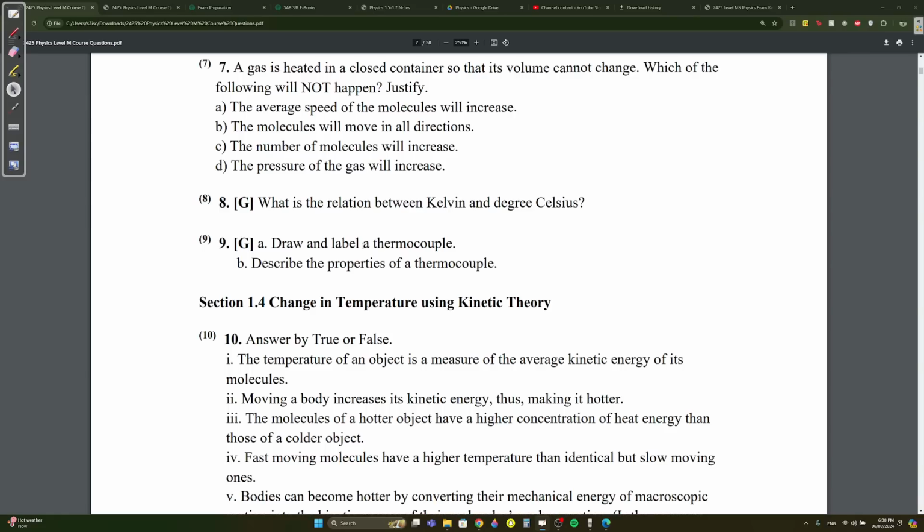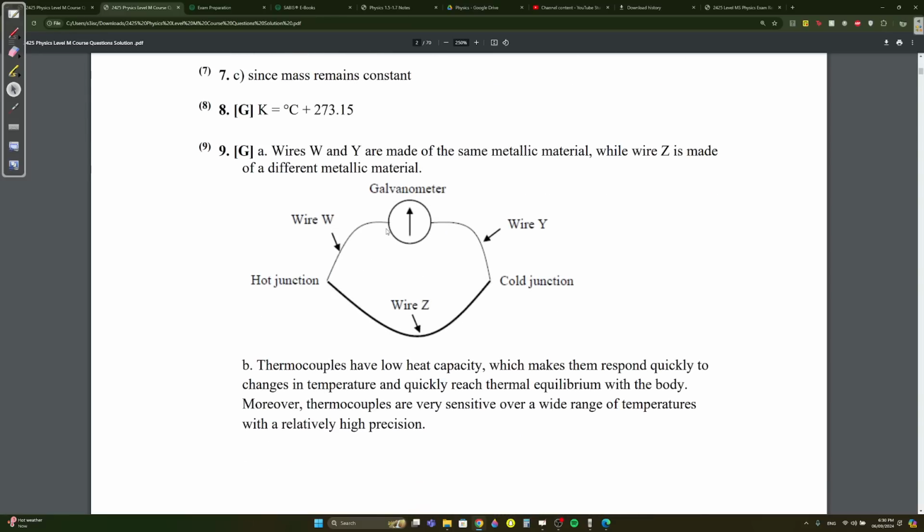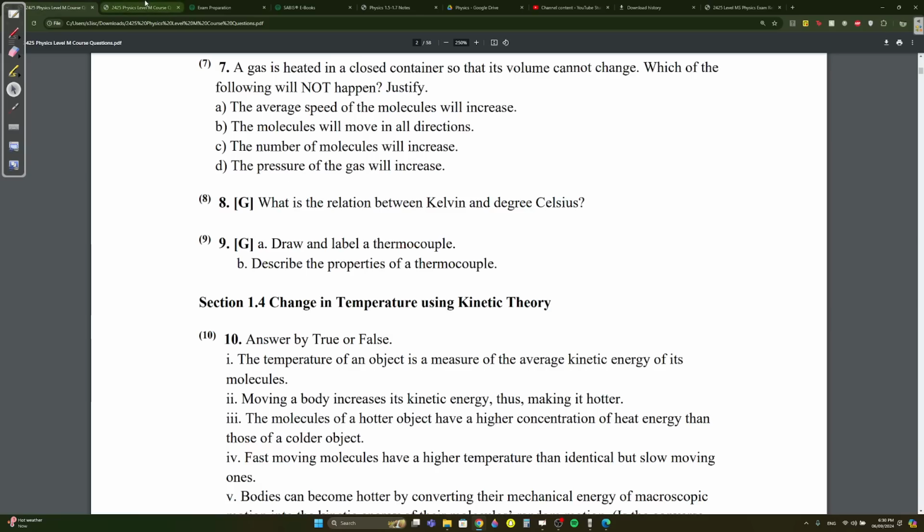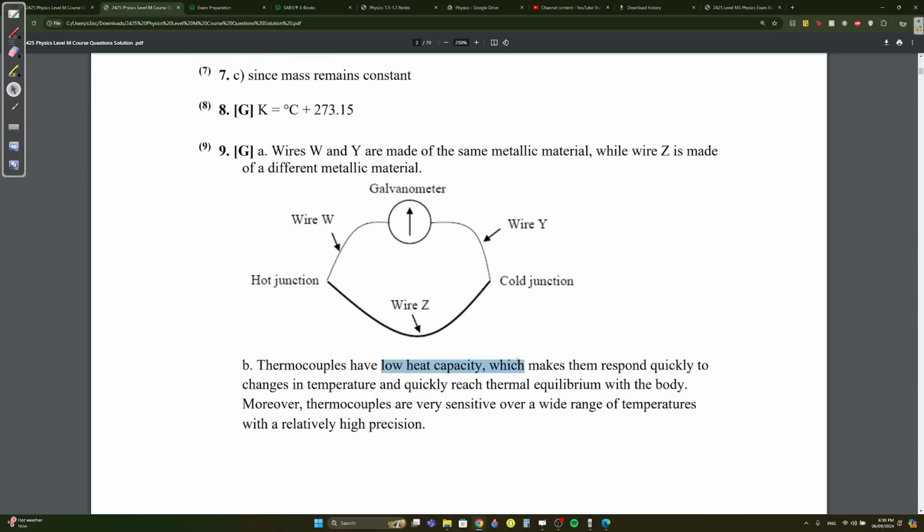Draw and label a thermocouple. I feel like they could get this in the written. It will look something like this. You have to mention that wire W and wire Y are made of the same material, and then Z is made of a different material. Then describe the properties. We say it has low heat capacity.